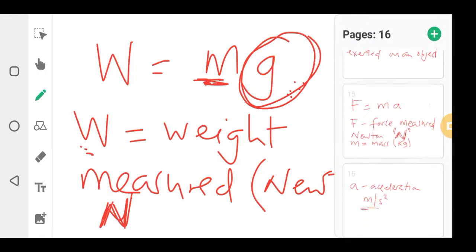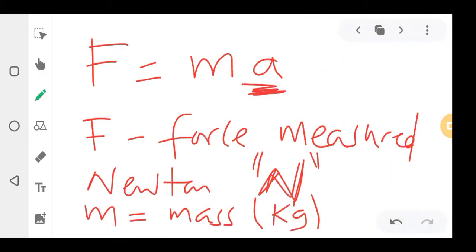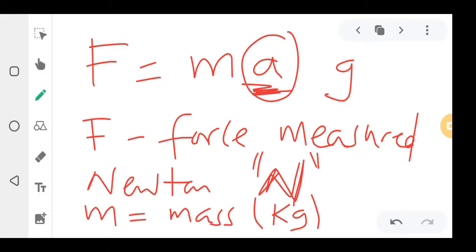But with force, the G is A. With force, where there is G, it's A. So it's just normal acceleration. This one is A, which means acceleration. Just normal acceleration. But G means acceleration due to gravity. G means gravity, so it means acceleration caused by gravity. But A is just acceleration. It's not acceleration by gravity. It's just normal acceleration. Okay, guys.